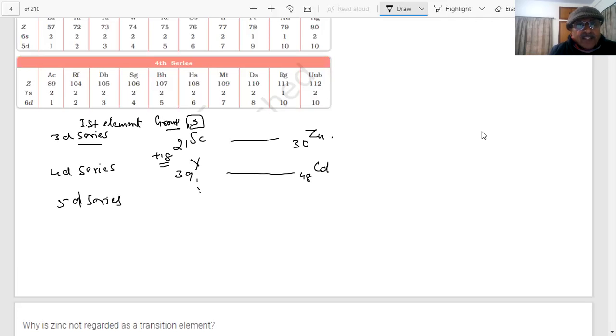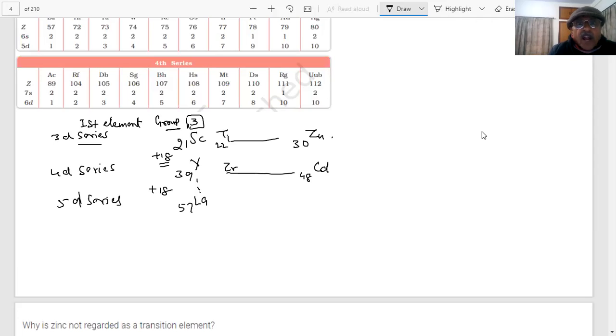If you add 18 to this, what is the atomic number? 57, that is lanthanum. But immediately, the second element, what happens to that? Here it was titanium, 22, and below that was zirconium.